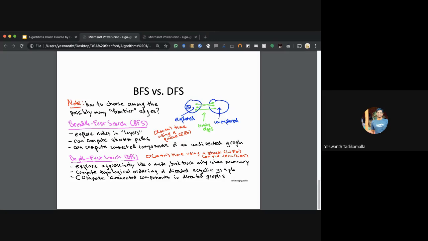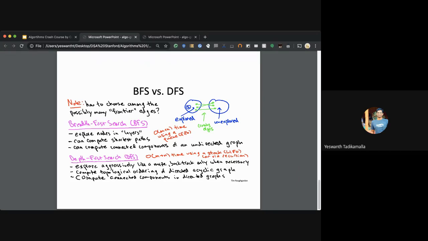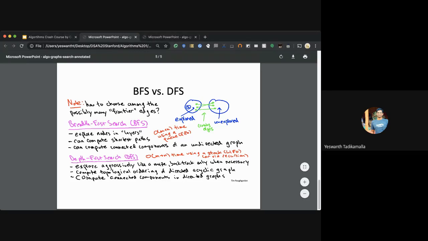Depth first search is a little different. While breadth first search explores the graph in layers, depth first search concentrates on exploring each node. It's like going and exploring all the possible nodes, and then backtracking from there to the initial node. This is mostly used to find the connected components in a given graph, or for topological sorting of the given nodes. We will get into the details.